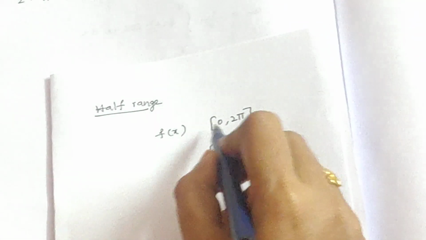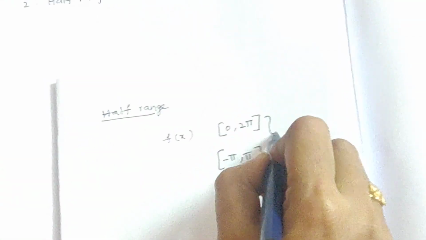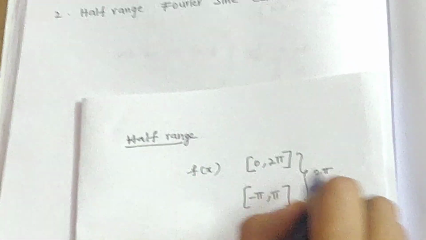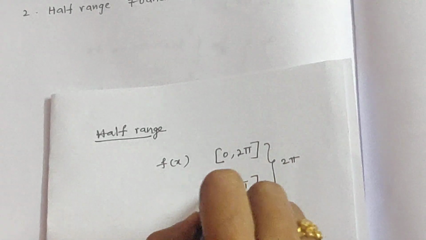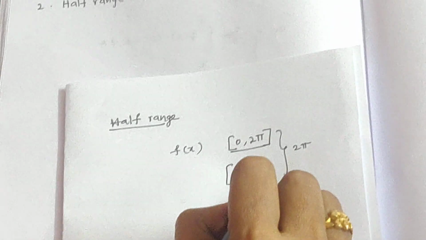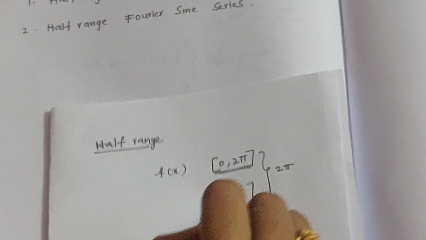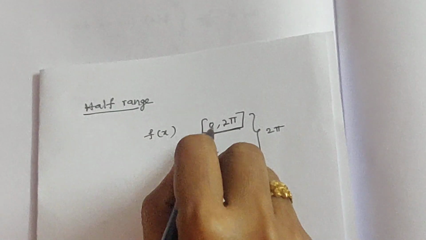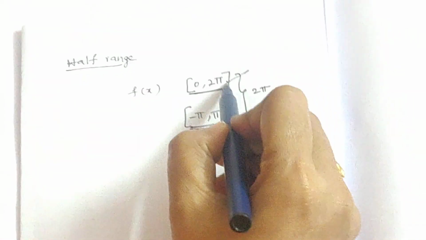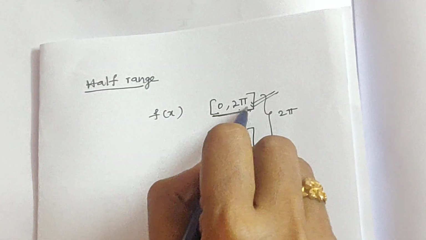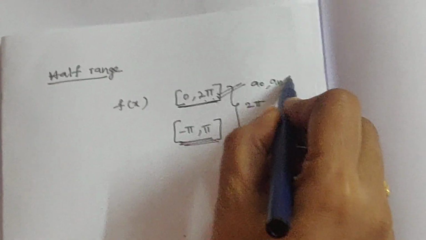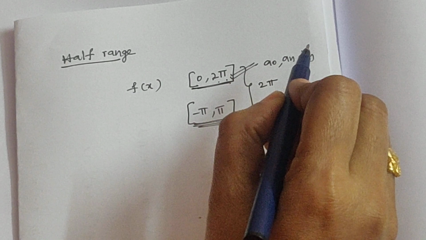The range, that means the length of these intervals, is 2 pi. Observe, 2 pi minus 0 is length 2 pi, and here pi minus of minus pi is 2 pi. Up to now, in these intervals we determined Fourier series. If you want to determine the Fourier series in the interval 0, 2 pi, you need to calculate a0, an and bn, the three Fourier coefficients.